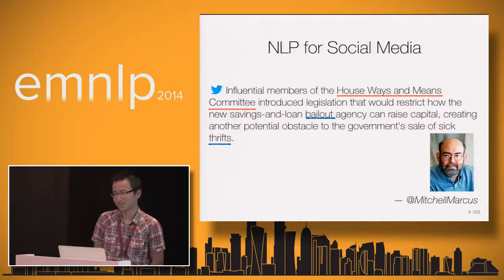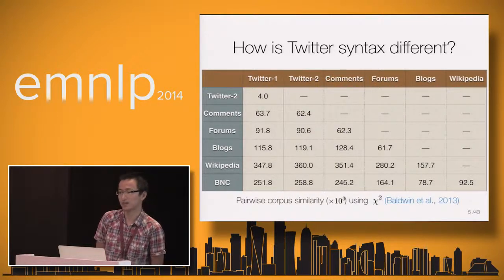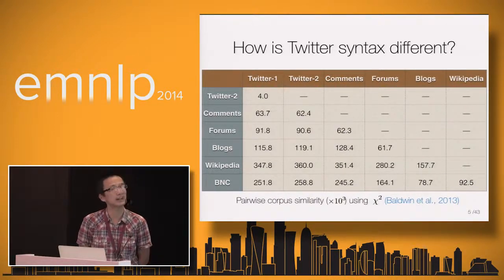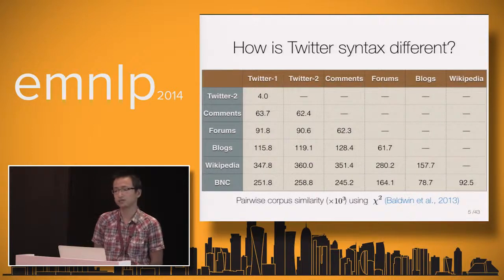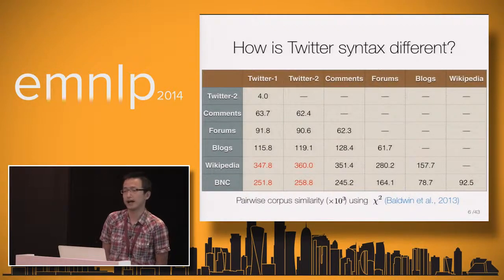Okay, so beyond the impression we have, let's see some numbers. Tim Baldwin et al. gave a great quantitative analysis of how different Twitter data is. Here in the table, the larger the number, the larger the difference. We can see that the Twitter data is the one most different from Wikipedia and the PTB corpus, which can be seen as representative of formal English, like the Penn Treebank.